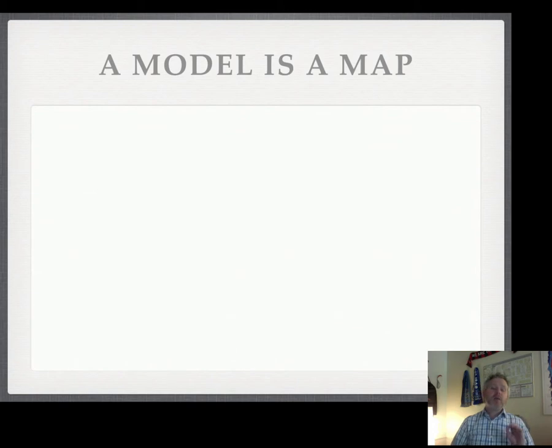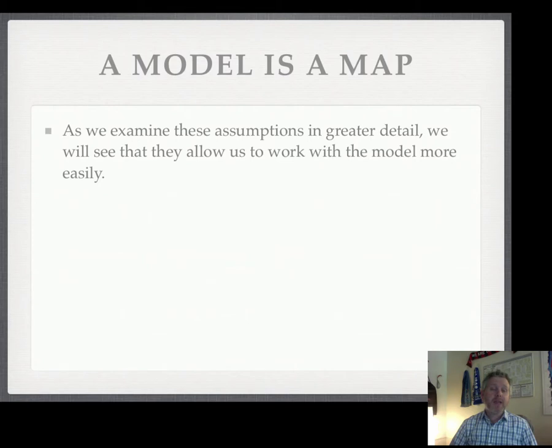I want to remind us about something here. Some of these assumptions are very, very strong. We have to remember that we're thinking of this model as a map. The idea is that this map can help us better understand the world. It doesn't mean that all markets are perfectly competitive. It doesn't even mean most of them are. But it will serve as a baseline as we move forward for, well, what happens when we don't have all of these assumptions? What happens when there's not lots of buyers and sellers? What happens when there's not complete information? So this model will serve as a baseline, but it also, I think, helps us understand some markets.